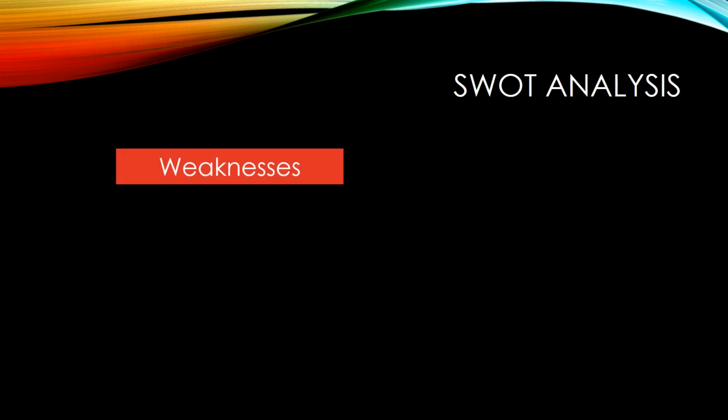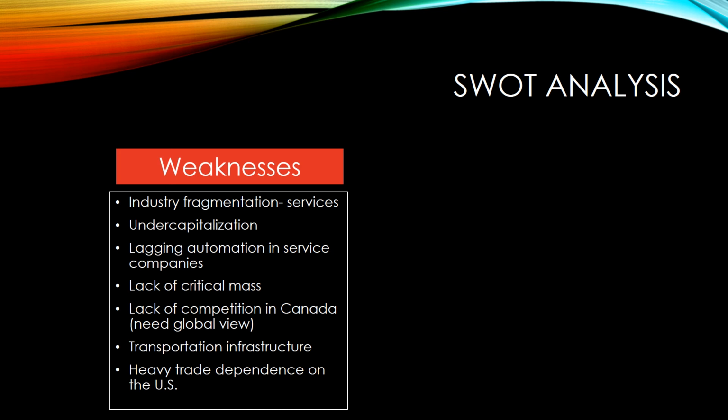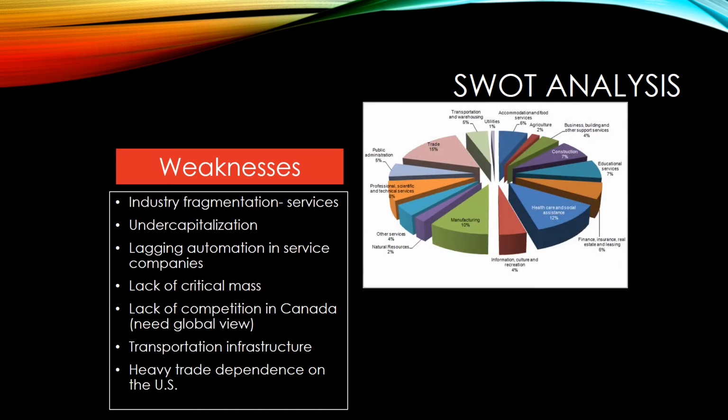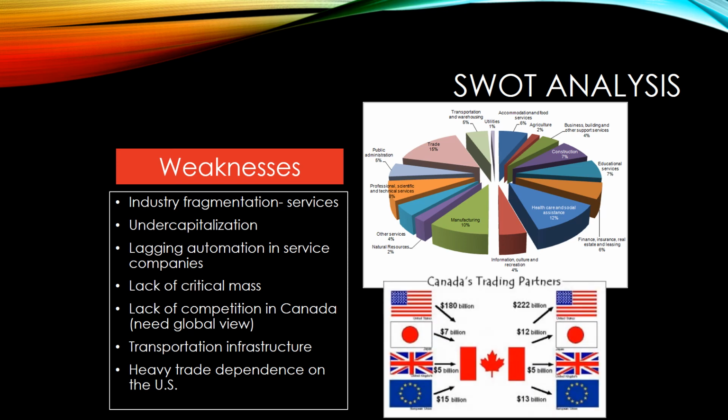Some weaknesses of Canada include their industry fragmentation, especially in services, undercapitalization, lagging automation in service companies, lack of critical mass in the Canadian market, lack of competition in Canada. You have to look at the global view, transportation infrastructure, and heavy trade dependence on the U.S.